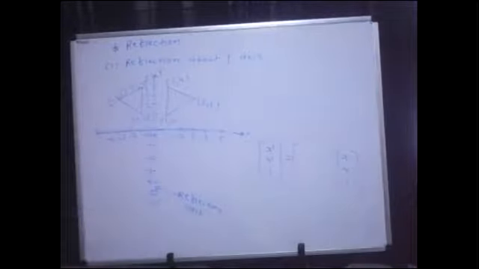So what is your takeaway from this? If you look at the coordinates of both the objects for all the points, only the y values remain the same now, instead of x. Earlier, x values were the same. Now y values are the same, but x is flipped. The y value is 4, here also 4; y is 3, here also 3; y is 1, here 1. But for all the points, the x values change. Here x is 1, here minus 1, here 3, here minus 3, 1 and minus 1.